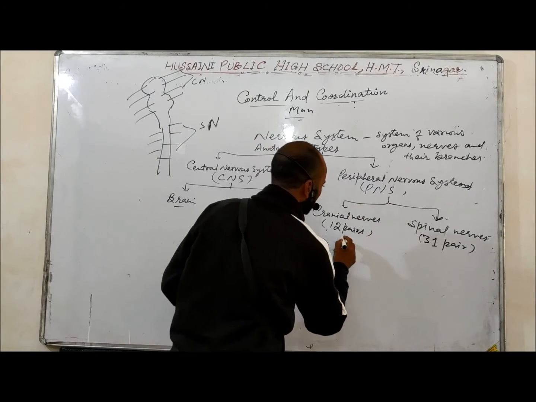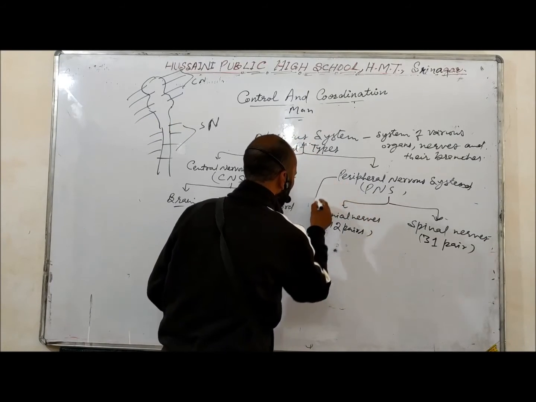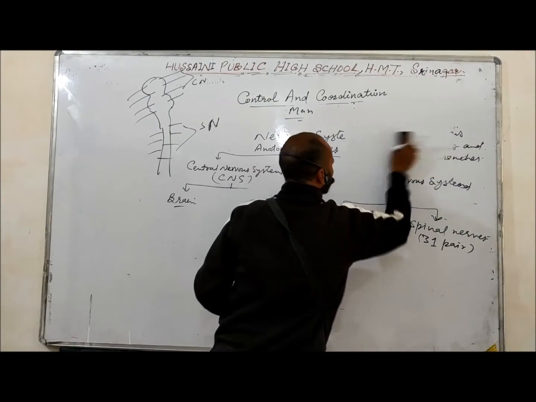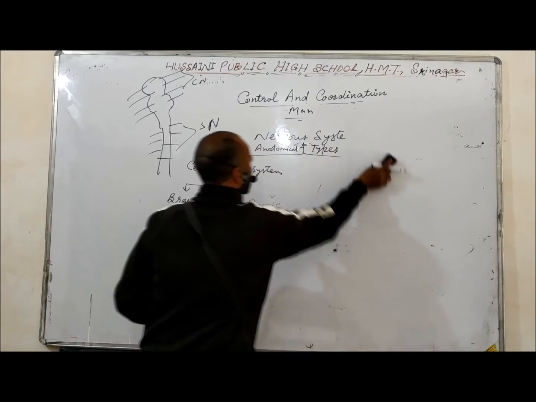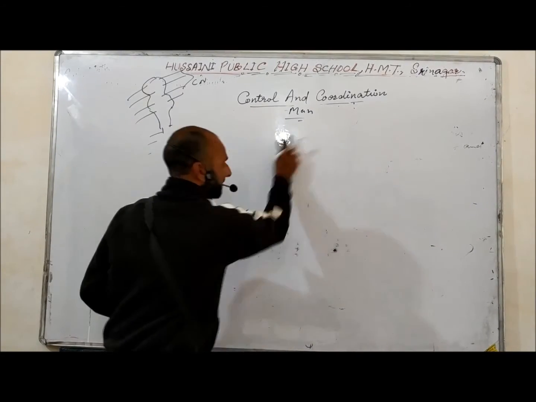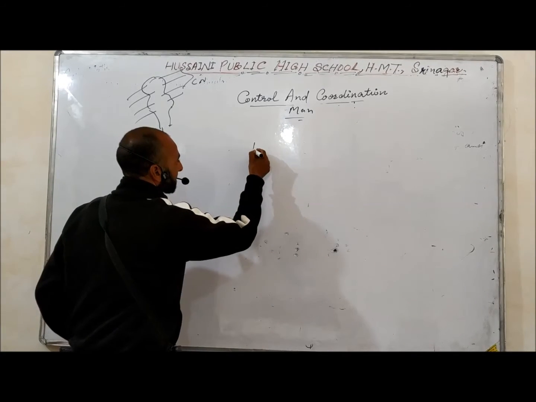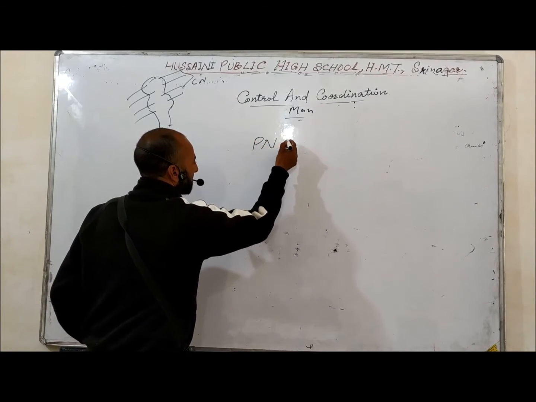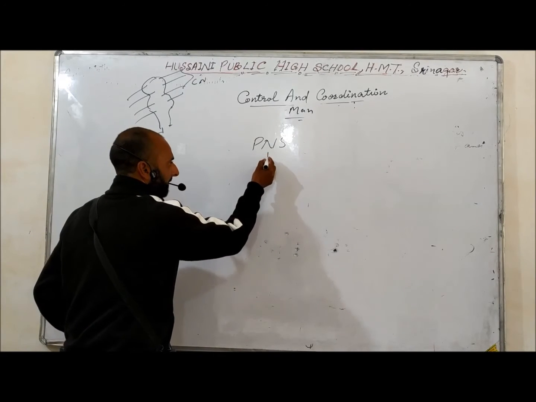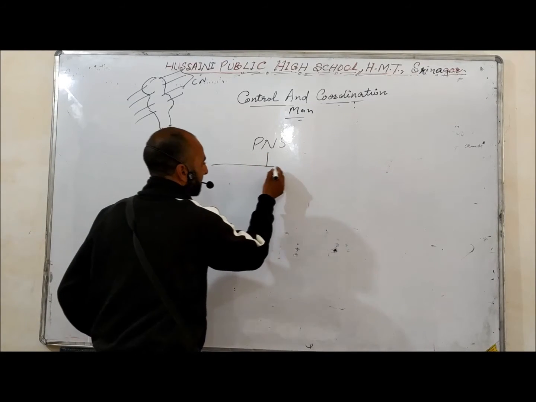Now this peripheral nervous system is further of two types, functional types you can say.